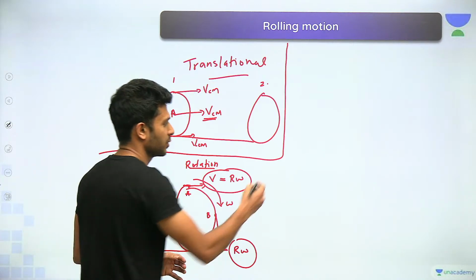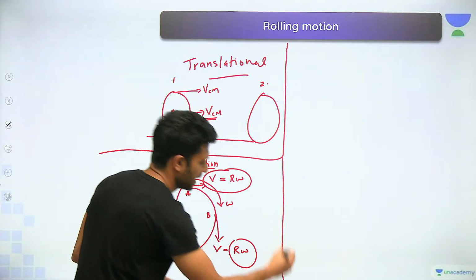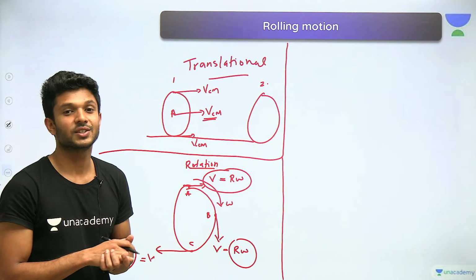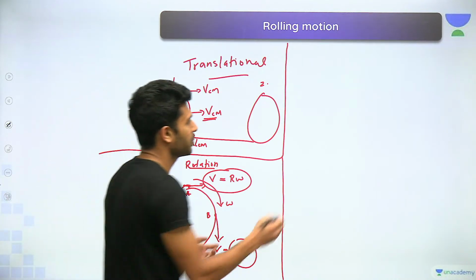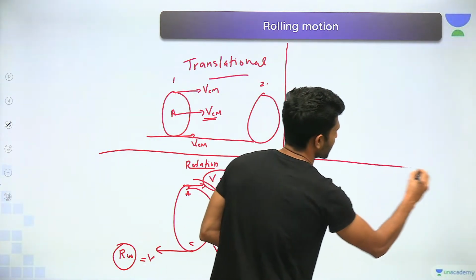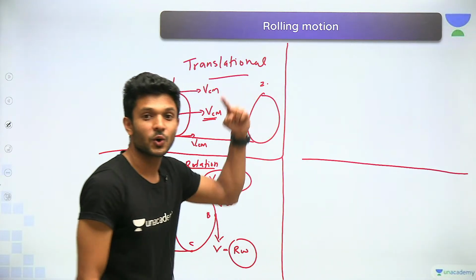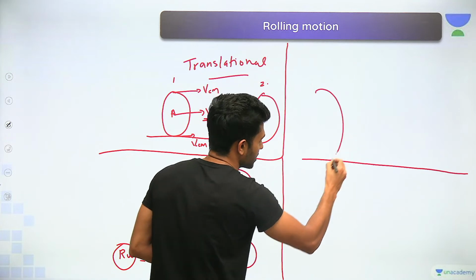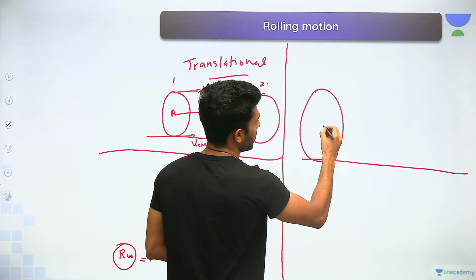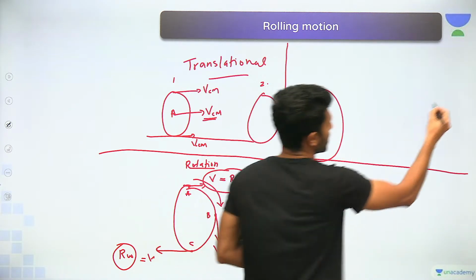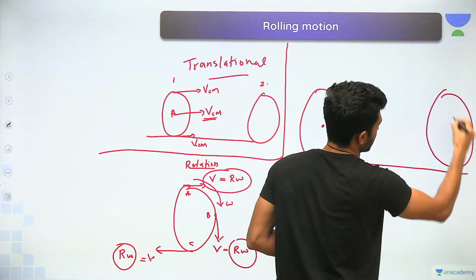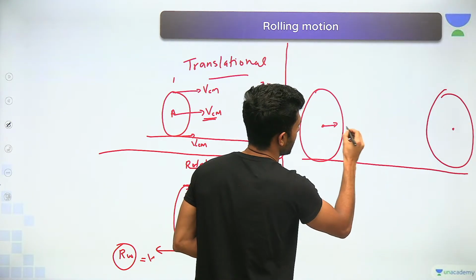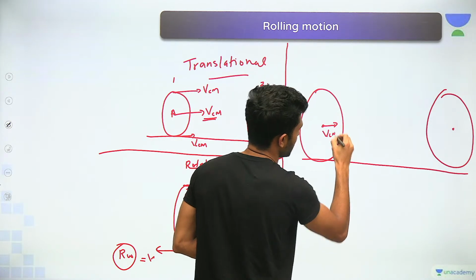Now let us see how the velocity is distributed for a particle undergoing rolling motion. Rolling motion means this particular sphere will be moving forward with a velocity VCM for the center of mass.